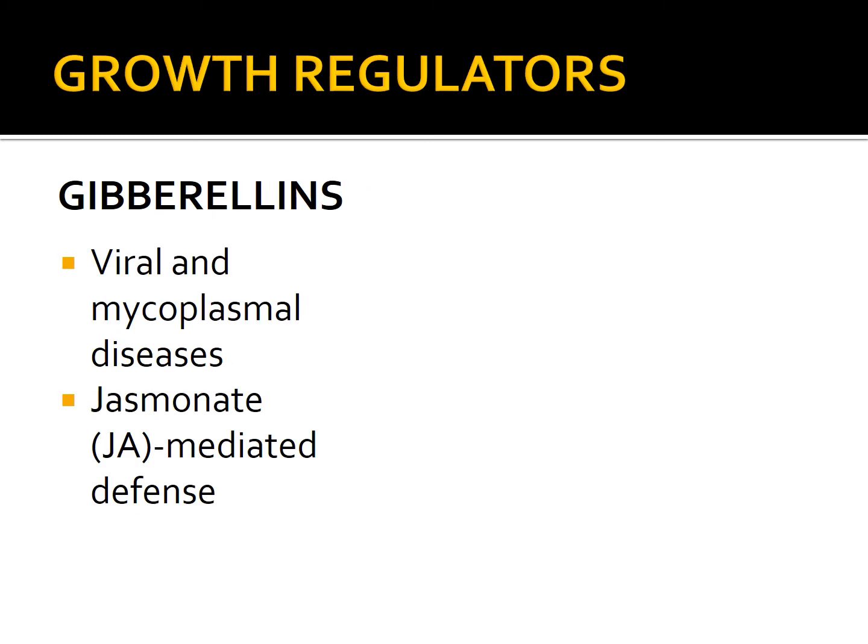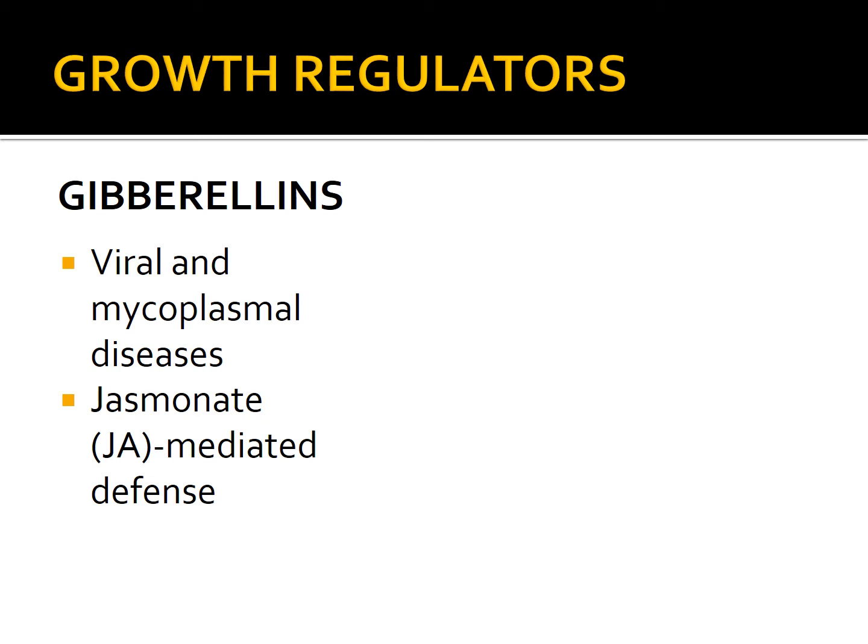The next growth regulator that we'll be studying is gibberellins. Gibberellins were first isolated from a phytopathogen itself, named Gibberella fujikuroi. It's a fungus that causes foolish seedling disease of rice, and it was isolated in Japan. But it was found that it is also a growth regulator which occurs naturally in plants.